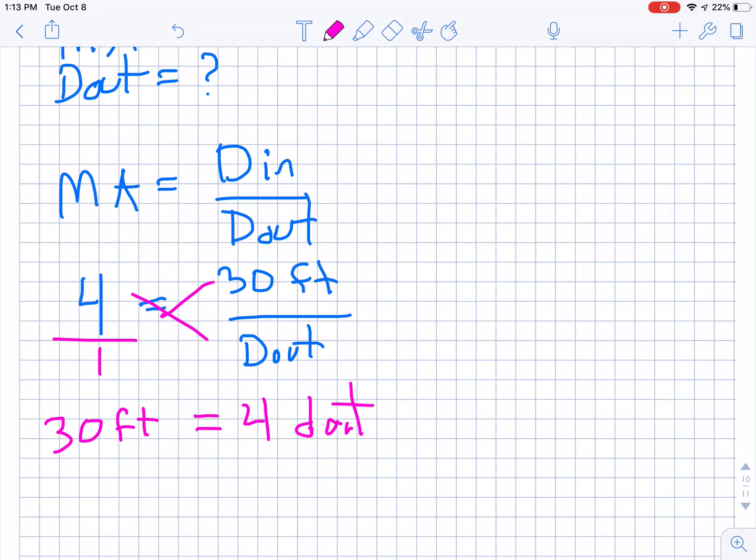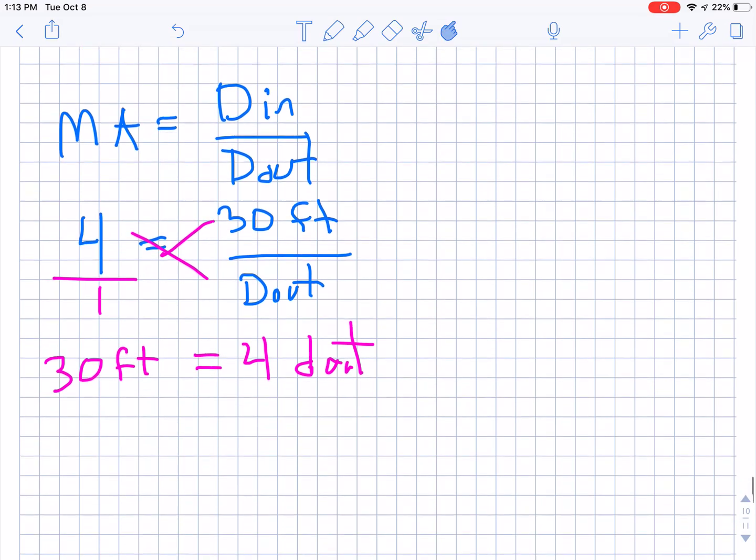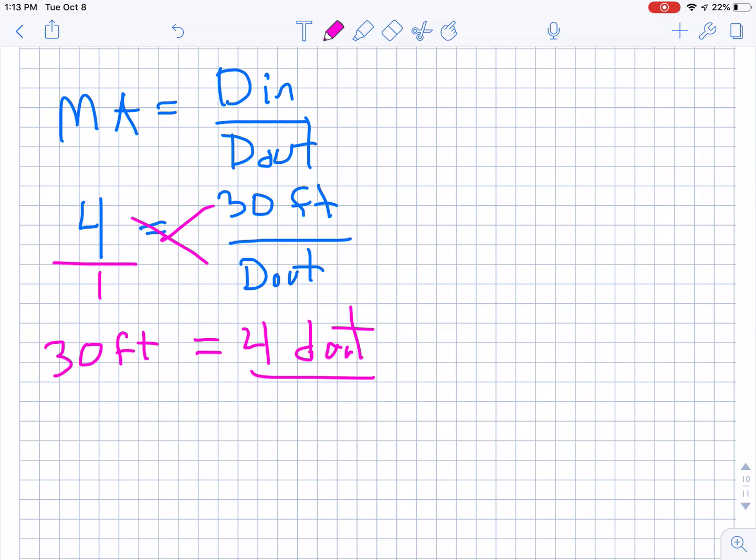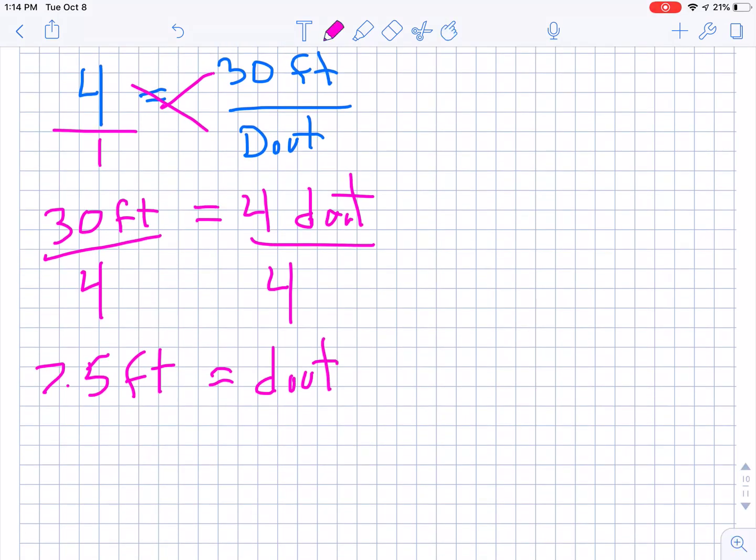We're trying to get Dout by itself. So that means we need to divide both sides by 4. Divide both sides by 4. Grab my calculator. 7.5. So we get 7.5, and we are feet, right? Nothing canceled, equals Dout. And that might look a little goofy to you. And of course, that is the same as Dout equals 7.5 feet.